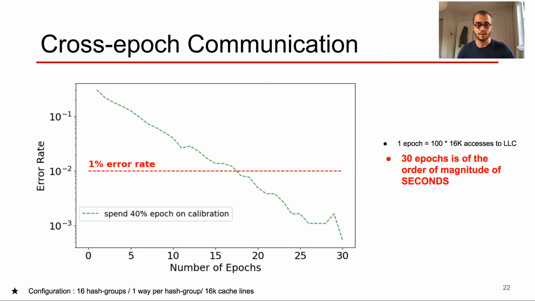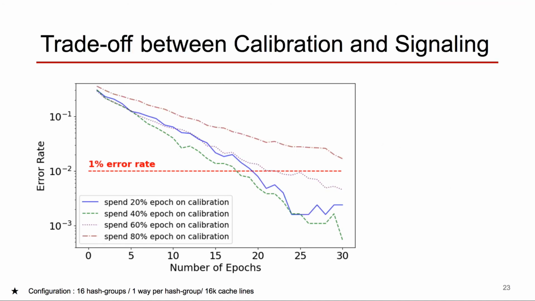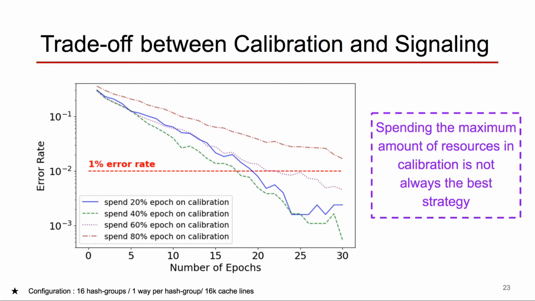Let's now have a look at our second result using the same example. Here, we highlighted the trade-off between calibration and signaling by plotting different possibilities for resource allocation within an epoch, between calibration and signaling. We can see that in contradiction with prior beliefs, calibration is not the most important part of communication, and spending the maximum amount of resources on calibration is not always the best strategy. Here, for instance, the optimal strategy seems to be spending only 40% of the epoch on calibration, and exploiting the rest to accumulate samples from the signal. So that's our last result for today, but we have many more details and other exciting results in the paper.